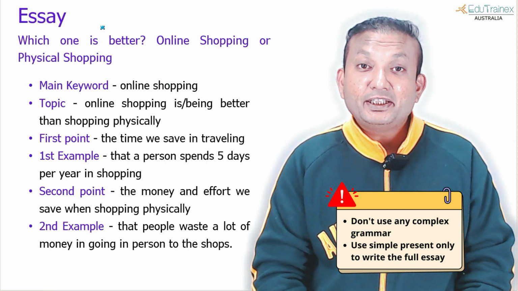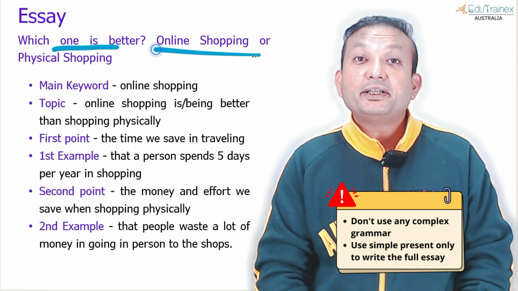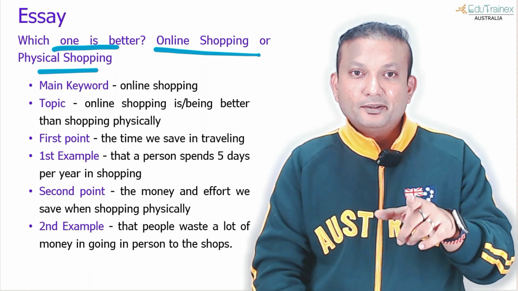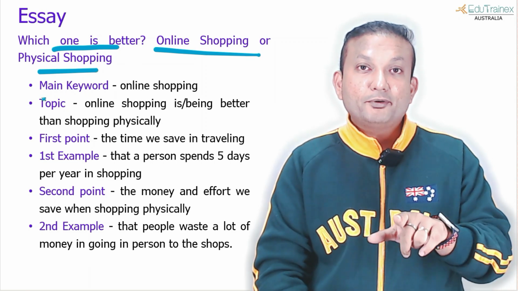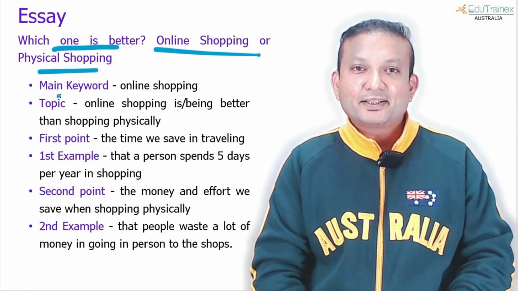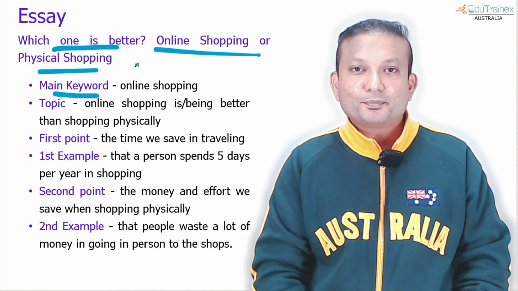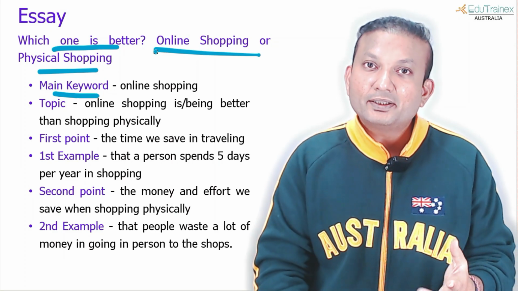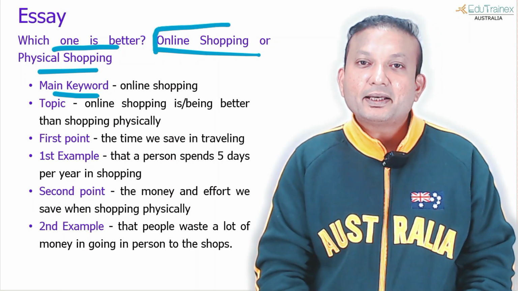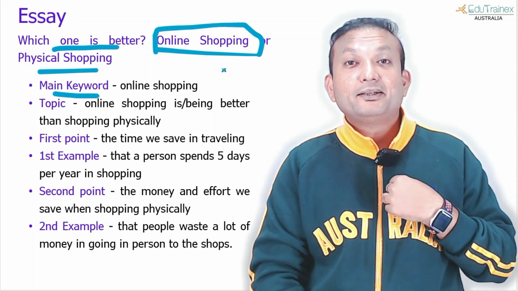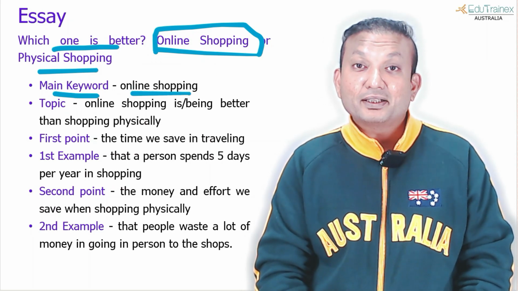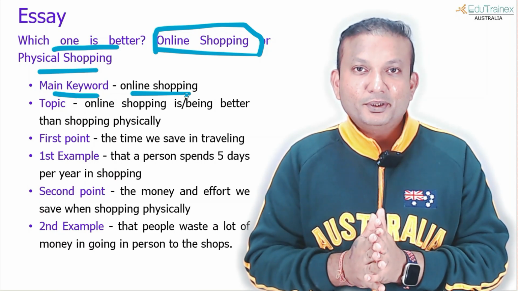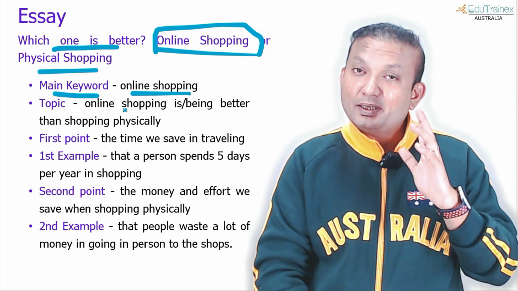So let's say the topic of the essay is which one is better, online shopping or physical shopping. Now whatever purple keywords I showed you in the previous slide, I have listed all of them here and I will show you how to write using that template. So the main keyword you can choose from the topic. Which side are you agreeing with? If you are agreeing with physical shopping, then it will be physical shopping. In this case, I am agreeing with online shopping, so that is my main keyword. Online shopping, still not one word, 2 words. Often try to use collocating words. That will be more beneficial for you.